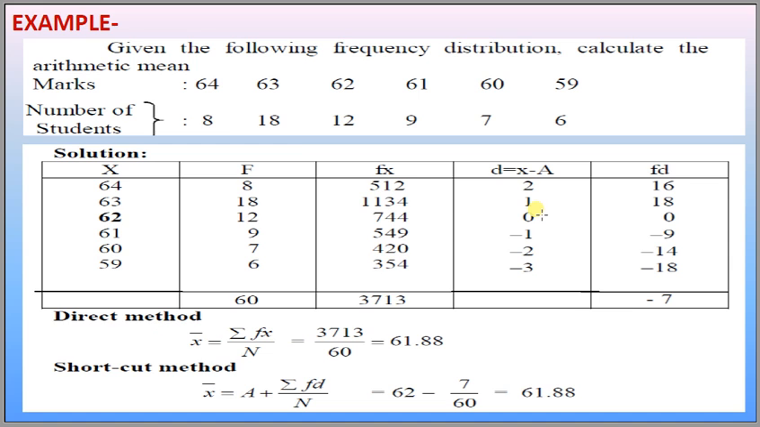Let us take an example. Given the following frequency distribution, calculate the arithmetic mean. Marks are 64, 63, 62, 61, 60 and 59, and number of students are 8, 18, 12, 9, 7 and 6. Here we take 62 as a.